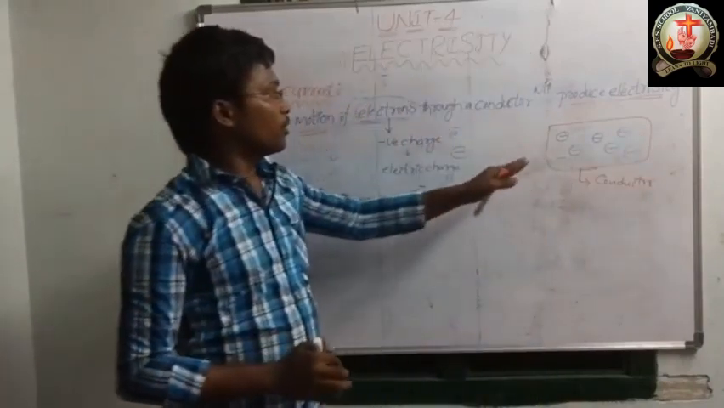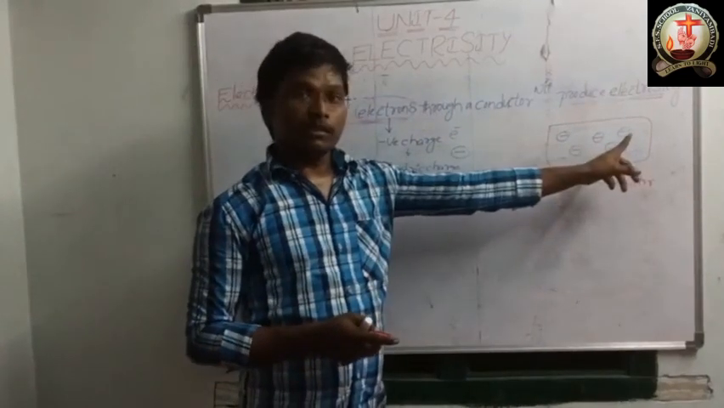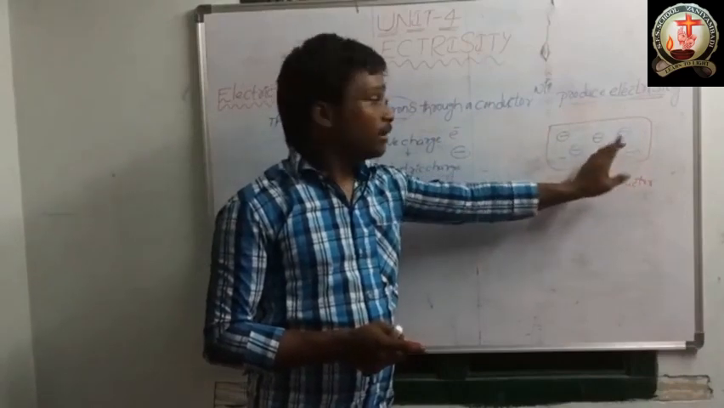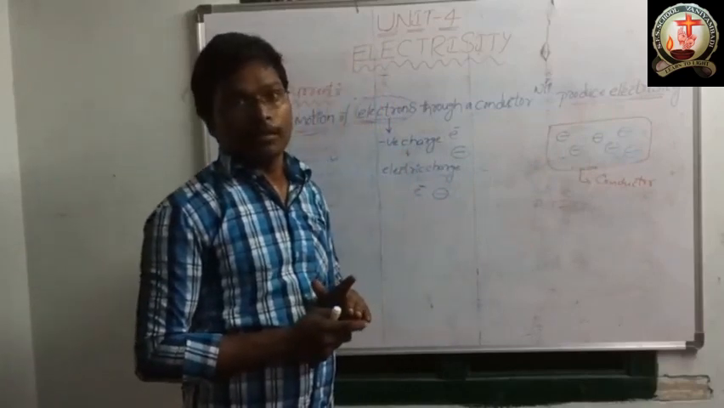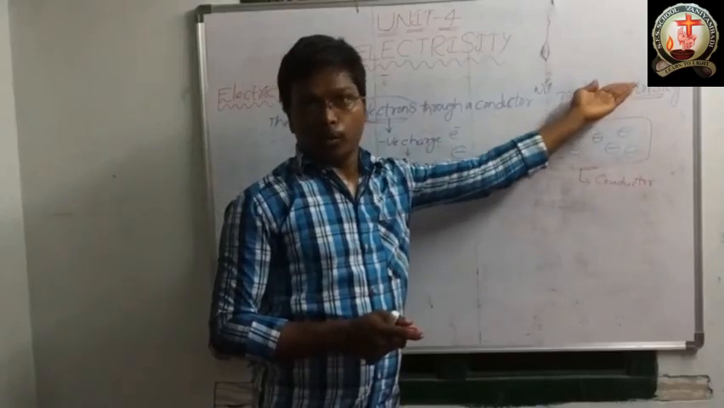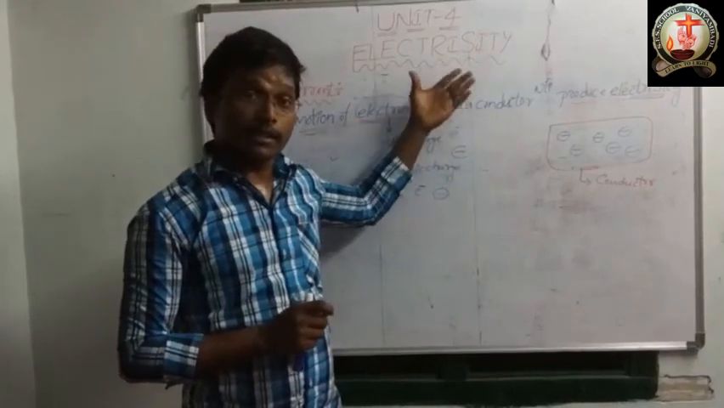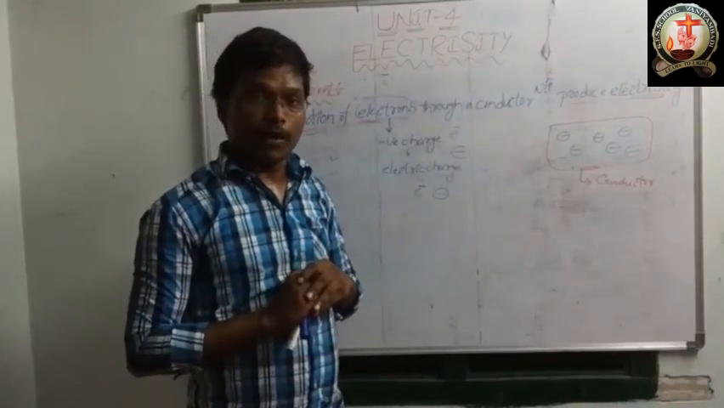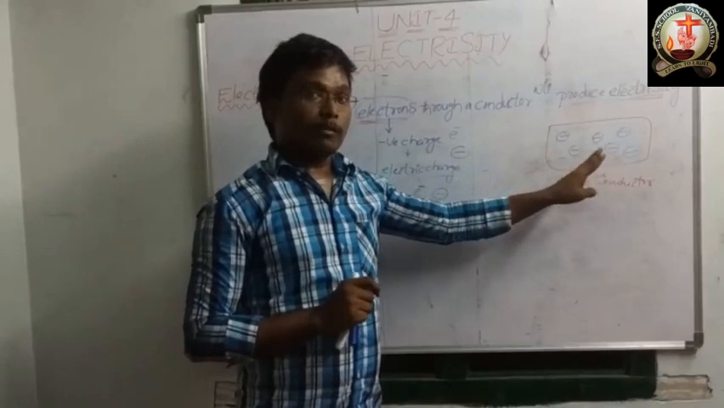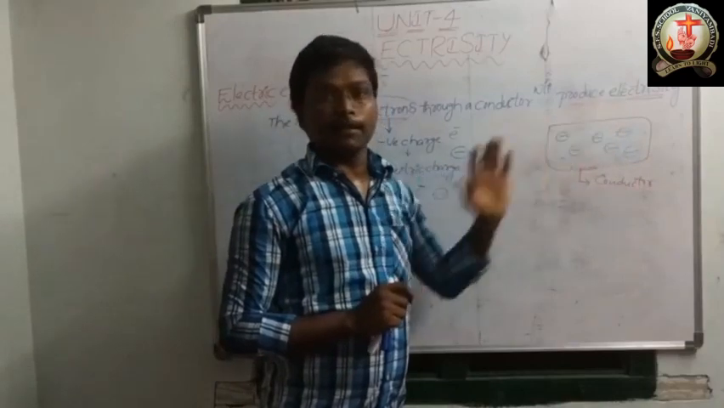So these are the electrons. When these electrons are moving through a conductor, electricity is produced. Whenever these electrons are moving through a conductor, electricity is produced. I hope you understood this definition, how the electricity is produced. So this is the conductor, these are the electrons. Whenever these electrons are moving, at that time these electrons are producing electricity.